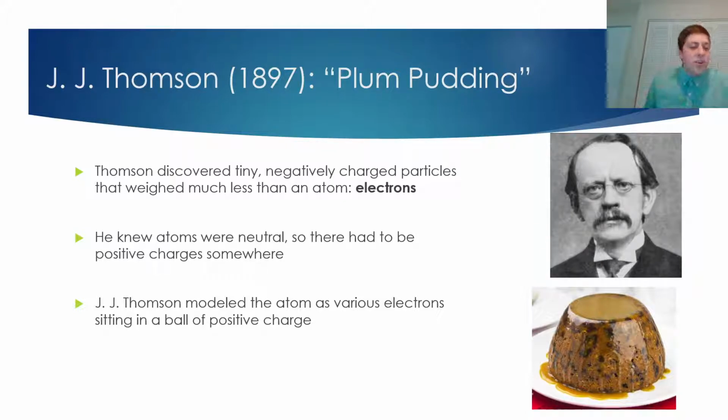But he knew that atoms were neutral, because if atoms weren't neutral, there would be a lot of problems. We would be able to detect a charge on just everyday objects if atoms were not neutral. And so if the atoms are neutral, which we know, but they contain these negatively charged particles, then there must also be something positive somewhere that's balancing out that negative charge.